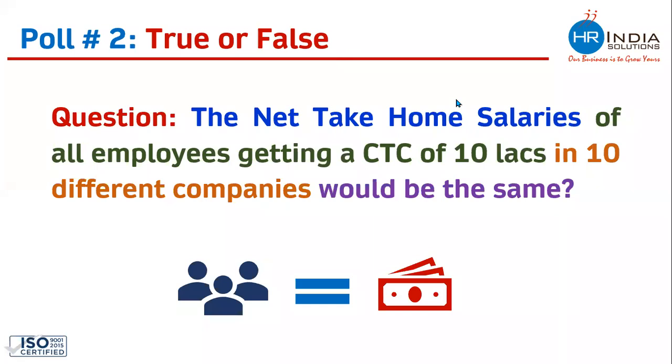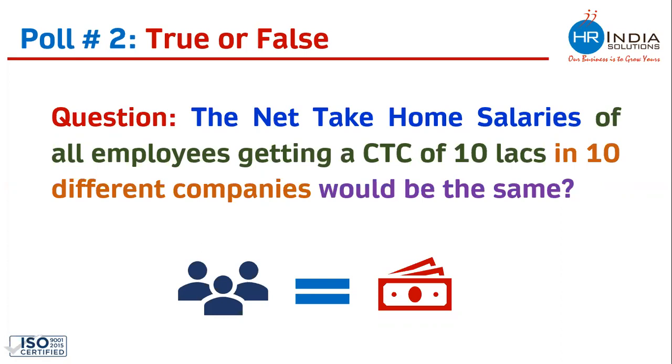We will follow the same rule. Once we receive 80% of the total response, we will proceed. We have received 80% of the total response. Let me end the poll and share you the result. 90% feels that no, it would not be same, whereas there are 10% of the population who feels that yes, take-home salary would be same of all the employees who are working in 10 different companies but taking same CTC.